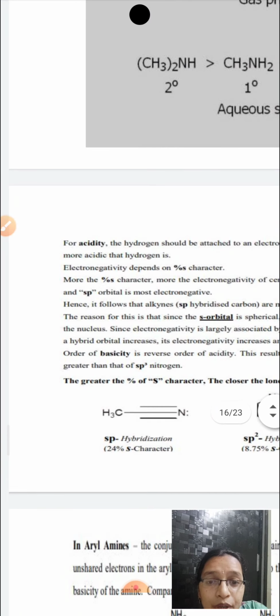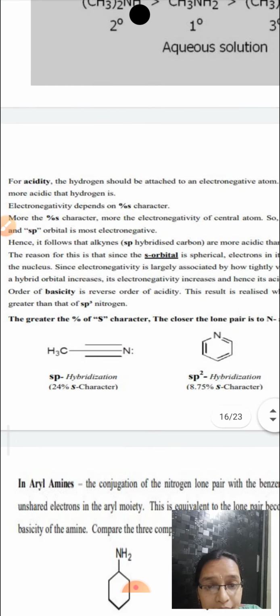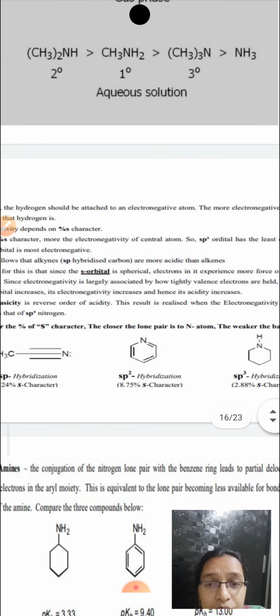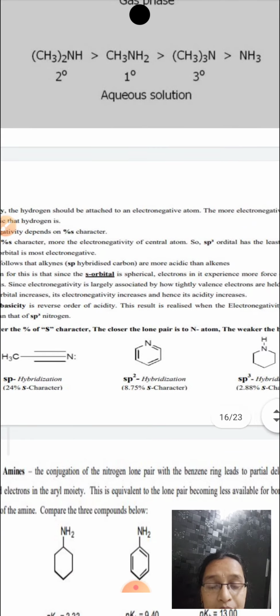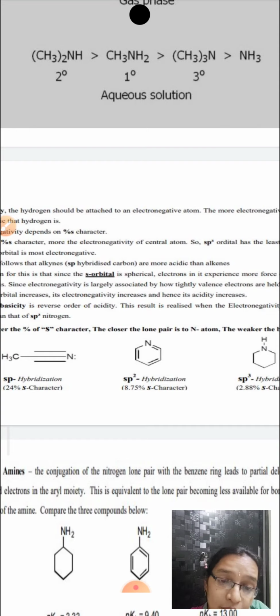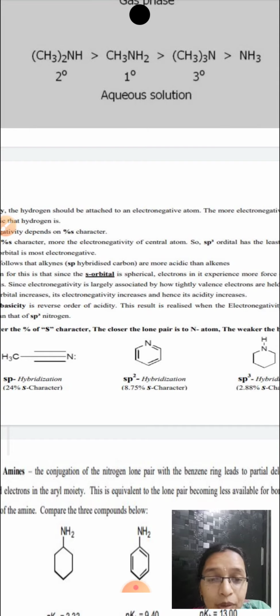Next, one more important point is the percentage of s character. Whenever the percentage of s character is increasing, that affects the basicity also. The more the s character, the lesser will be the basicity. Why?